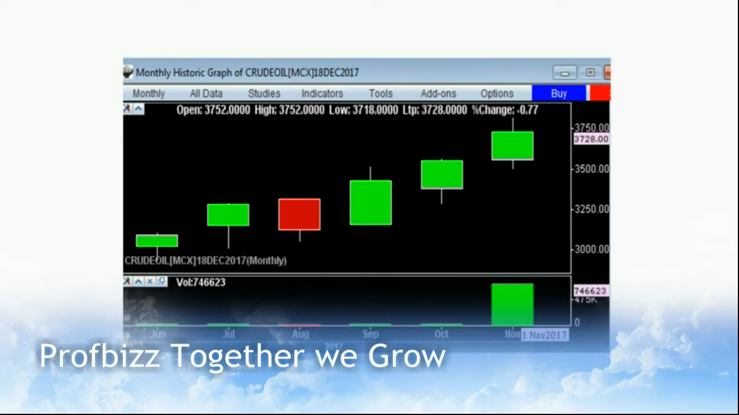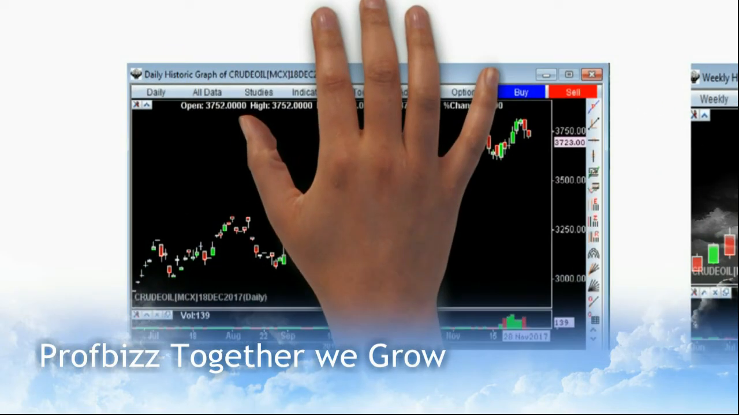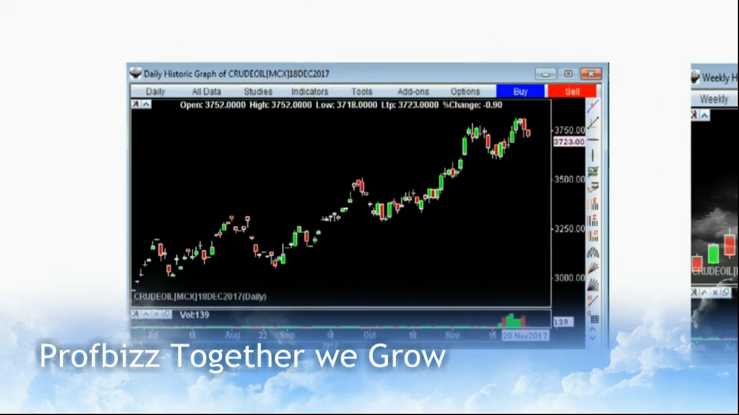Secondly, we will go with the weekly chart. In the weekly chart, you can see the reflection of the monthly chart, and in the weekly chart also it is growing. Then third is the daily chart. In the daily chart, you will see there is a zigzag movement, and this is an uptrend. As we have studied, there are three trends: uptrend, downtrend, and sideways. This is continuously an uptrend because it is continuously breaking above the peak points.